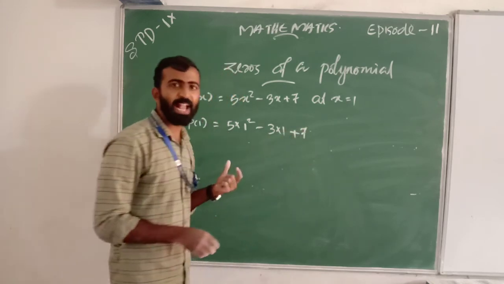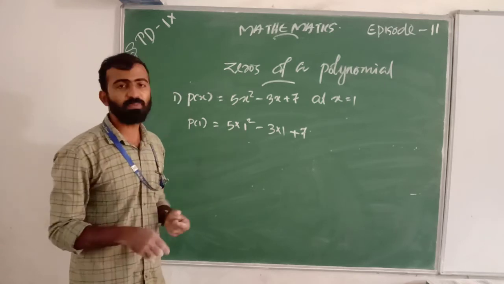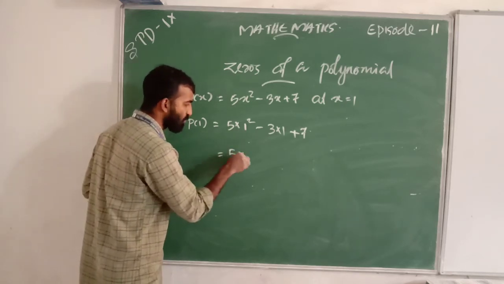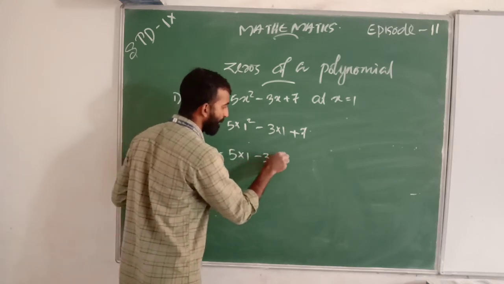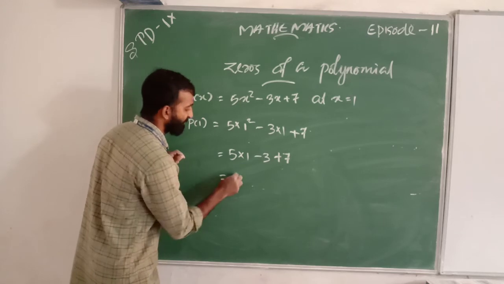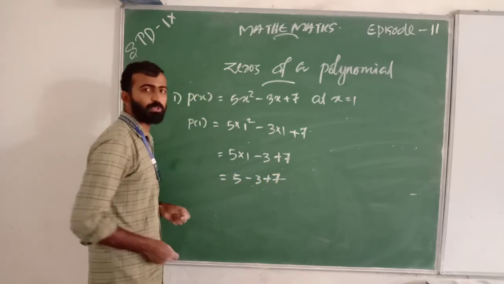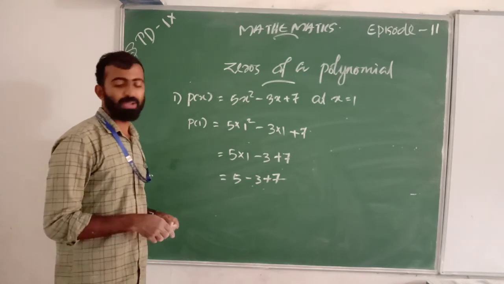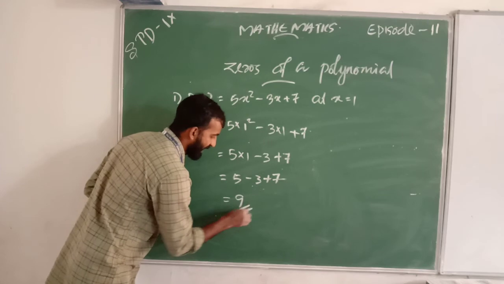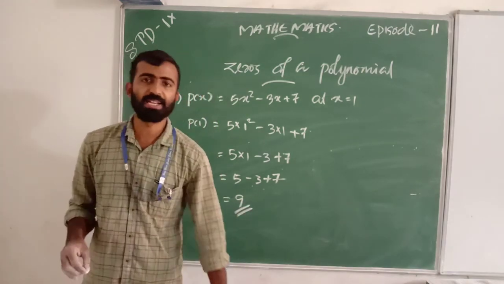We replace x by 1 and what do we get? We get 5 into 1 minus 3 plus 7, that is 5 minus 3 plus 7. 5 minus 3 is 2, and plus 7 we get 9. Answer is 9. Is it? Yes.